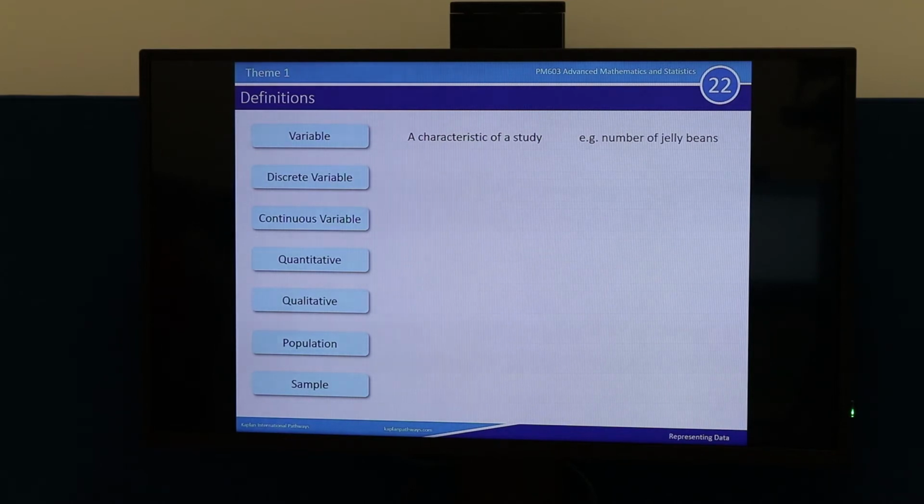I could have equally been looking at data to do with the college, and a variable could be to do with heights or ages. That could be another variable. Or it could be the number of men versus the number of females. So gender, that could be another variable. A variable is just simply a characteristic which you are interested in investigating. Does that make sense? Cool. Okay. What's next? Discrete variable.